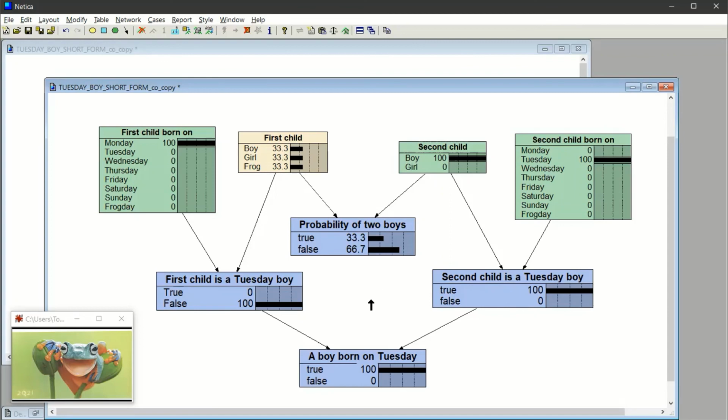So probability of two boys has gone up. And if we find out the first child was indeed a frog, well, we'll say, suppose it was a frog. Okay. Probability of two boys, it's exactly what we would expect, right? It's false because they've got a boy and a frog. So no way that they've got two boys. All right, end of story.